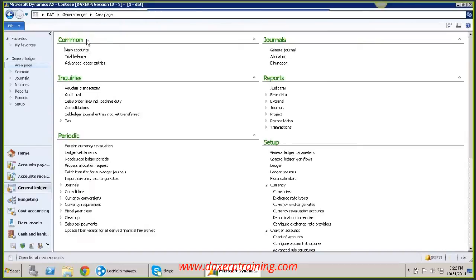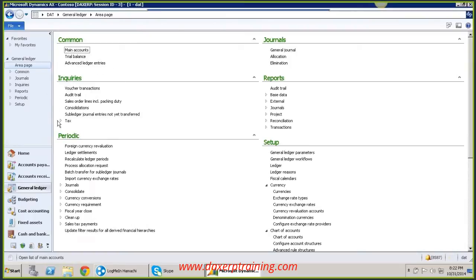Always remember, common always represents master data. In the journals section, you are going to post the business transactions. Most of the modules use the journal section to post business transactions.